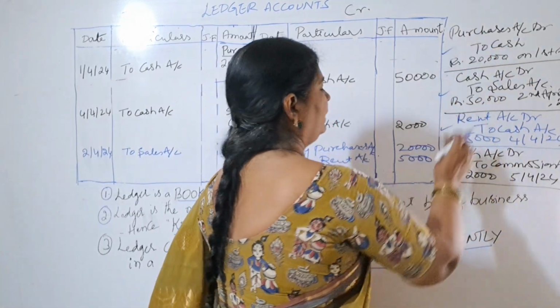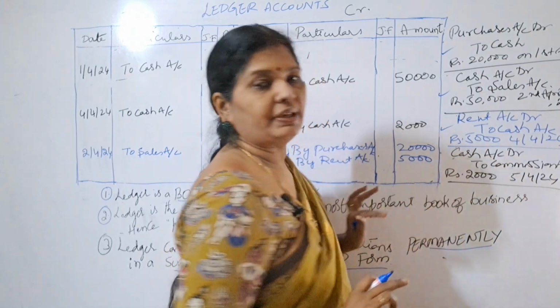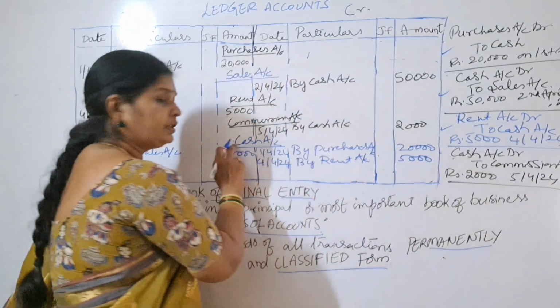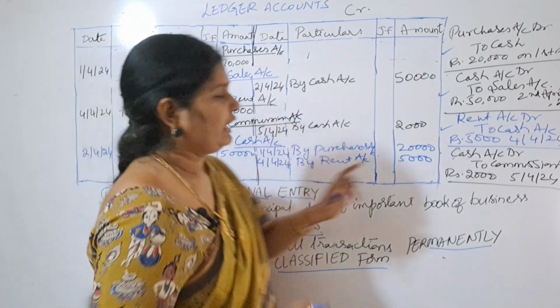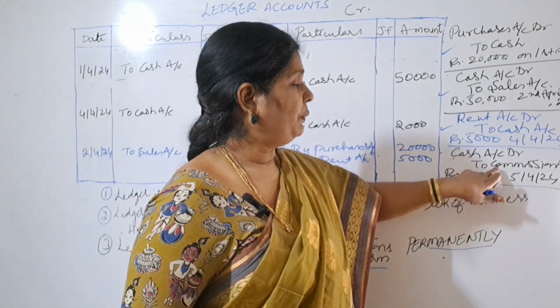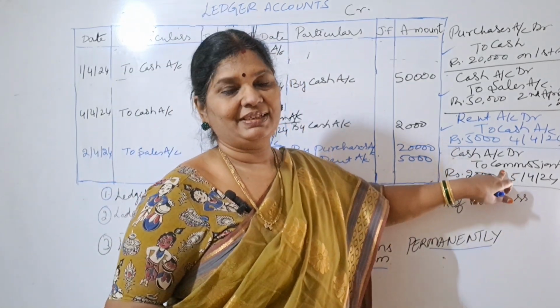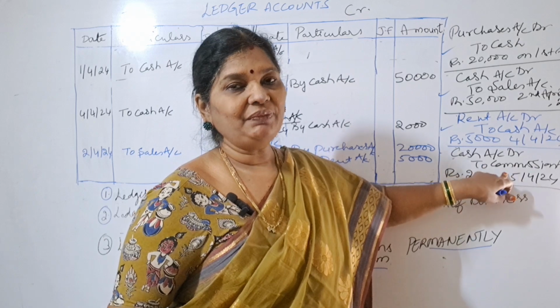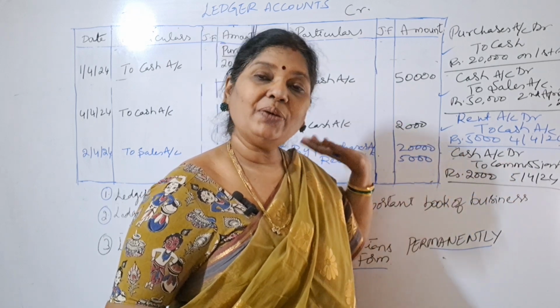These three are over. Next, cash account debit to commission account. Again, see here, which account are we preparing? Cash account. So cash is in which place? Debit place. Opposite to that, what is the commission? So this commission we have to take to the debit side of cash account.